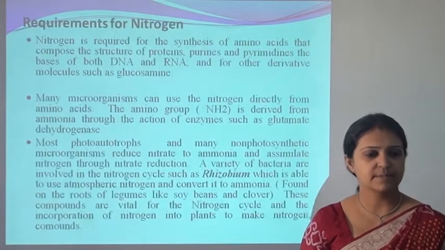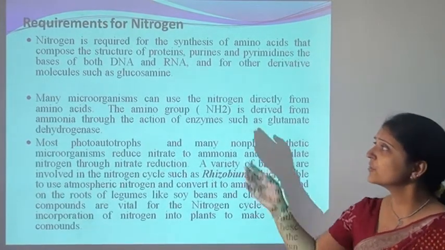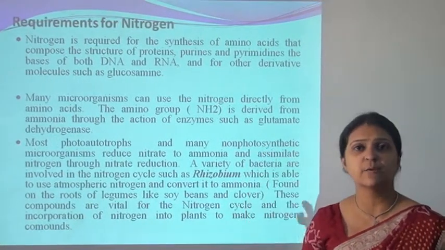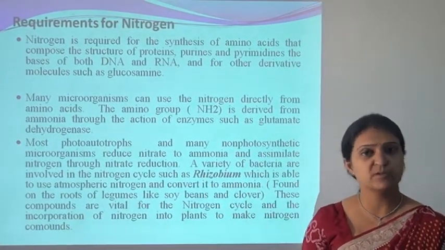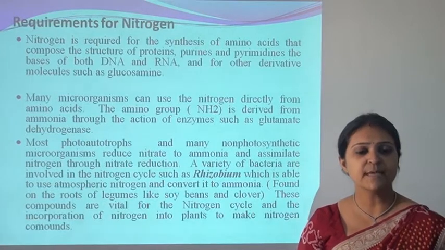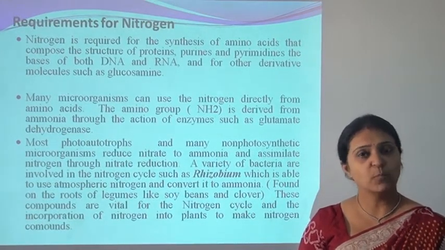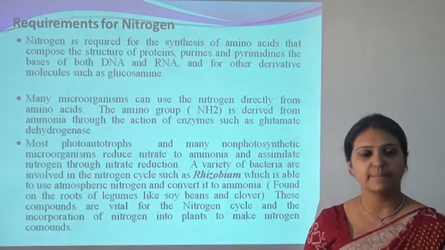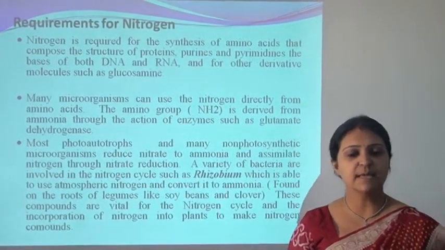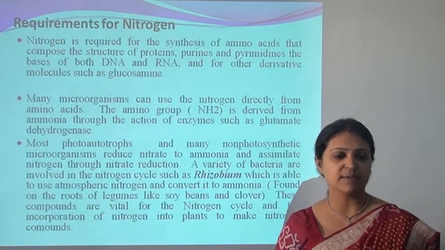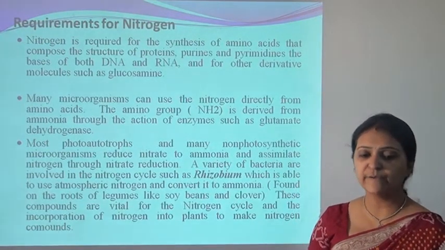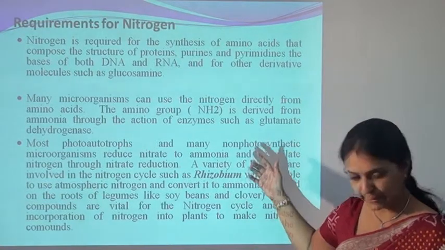The requirement for nitrogen is a basic requirement for organisms, for the synthesis of amino acids and ultimately proteins. Purines and pyrimidines are the bases of both DNA and RNA, and of other derivative molecules such as glucosamine. Many microorganisms can use nitrogen directly from amino acids. The amino group is derived from ammonia through the action of enzymes such as glutamate dehydrogenase.